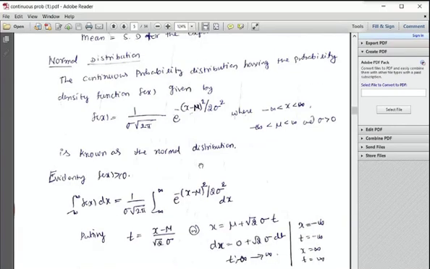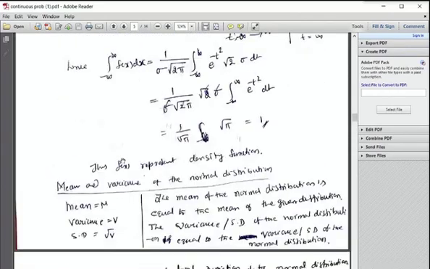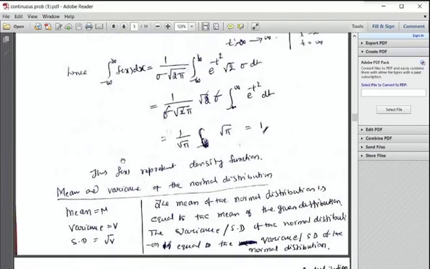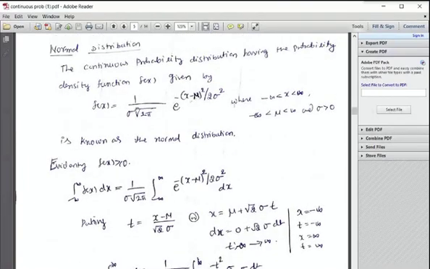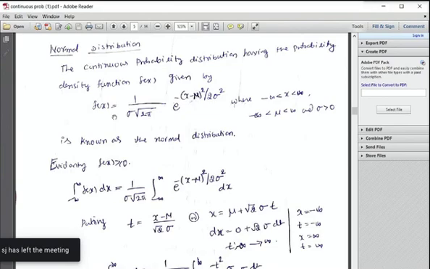Next one, normal distributions. I will start the distribution and show that it is also a probability density function, and leave the class. Okay. Start. What is the normal distribution? The continuous probability distribution having the probability density function f of x that is given by, so what is the definition for this normal distribution? This is also a PDF, probability density. That means each f of x is greater than or equal to 0 and the integral from minus infinity to infinity of f of x dx equals 1.